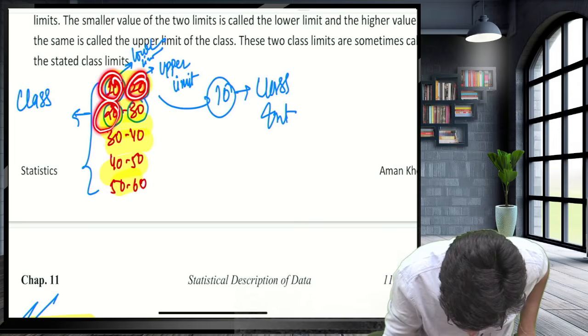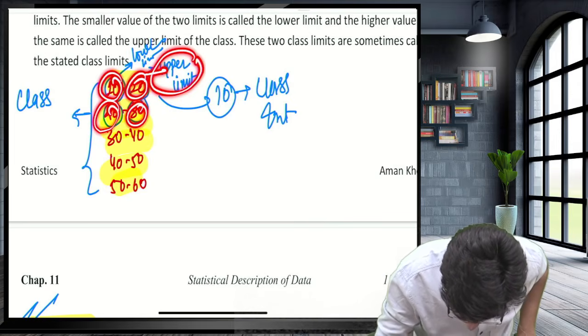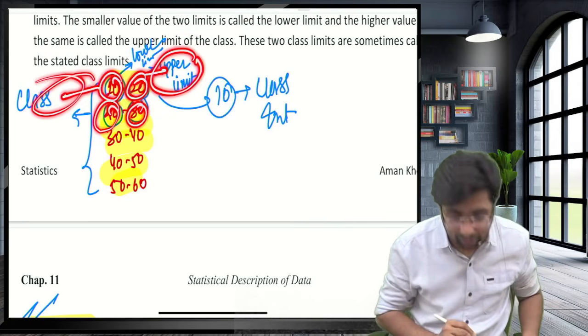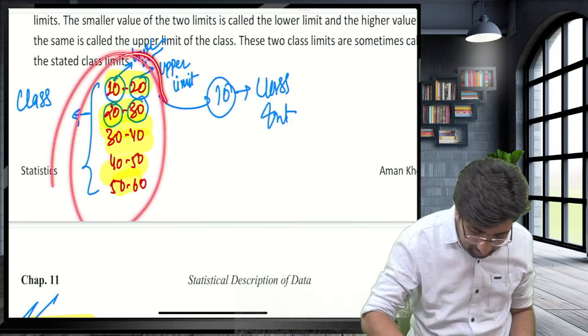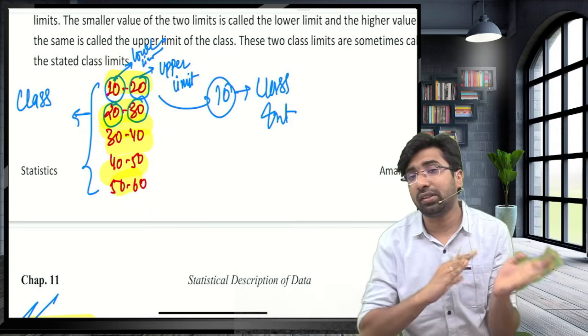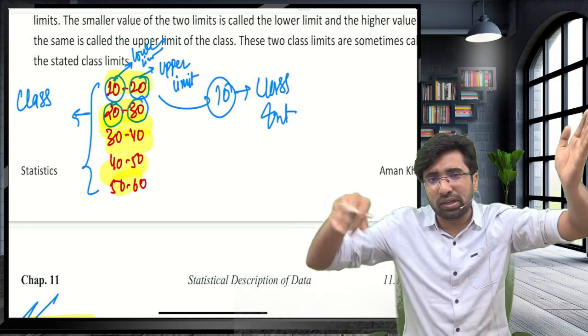This is known as limits. This is known as the upper limit, and 10 is known as the lower limit. And the entire thing is known as a class. 10 to 20, this is a class. 10 is the lower limit, 20 is the upper limit.